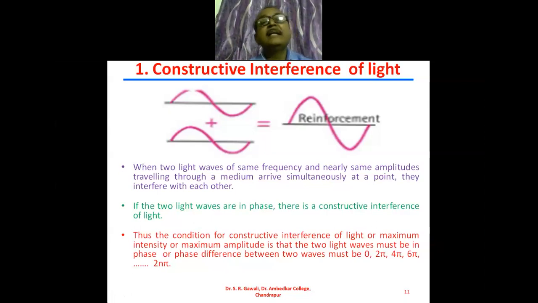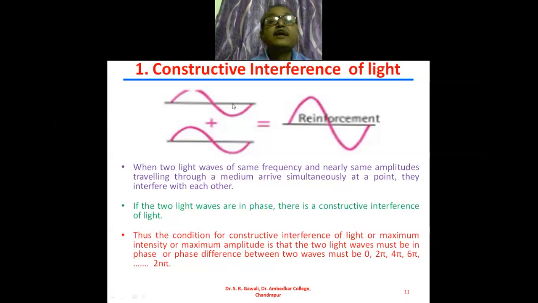Now we will consider another point. We will consider the starting point. Suppose this particular point, which is the trough. This is the trough, and this is the trough of the second wave. What will be the phase angle at this trough? 3 pi by 2.